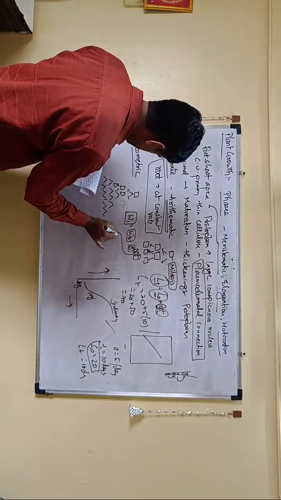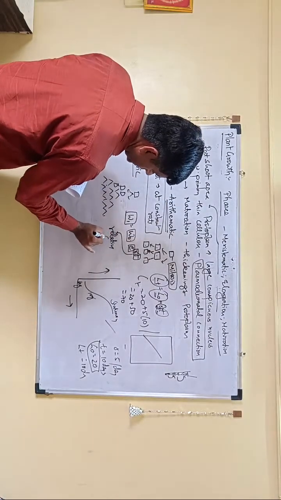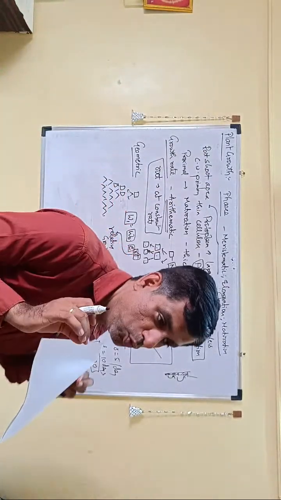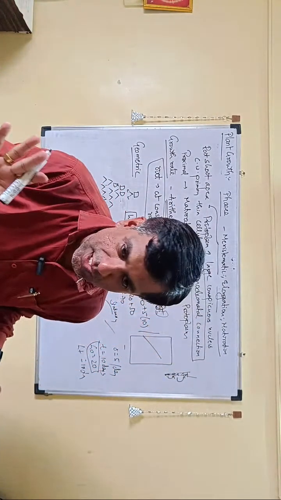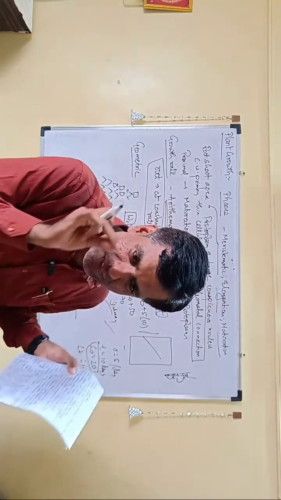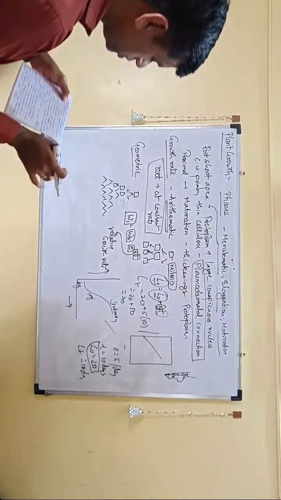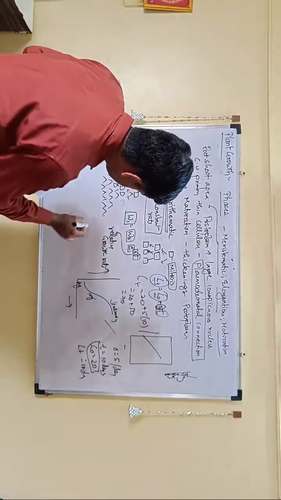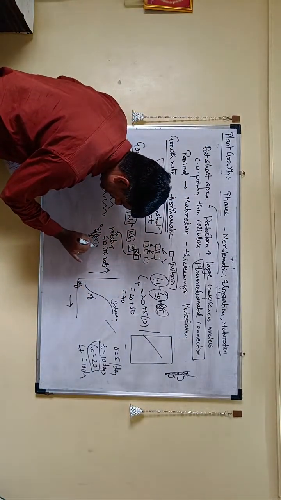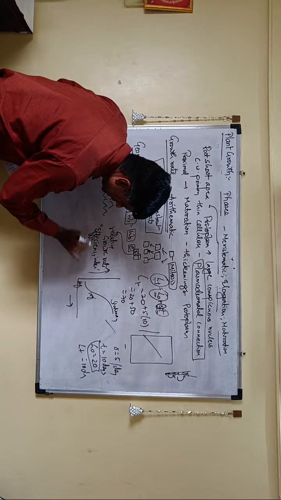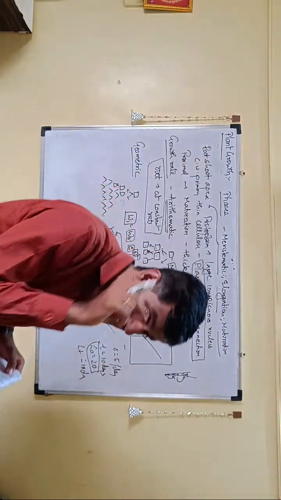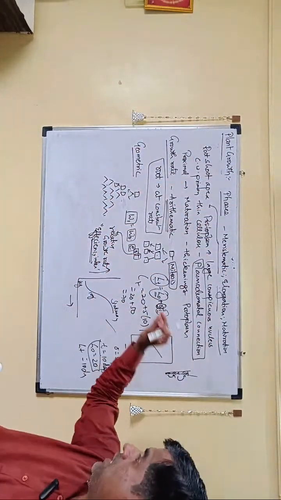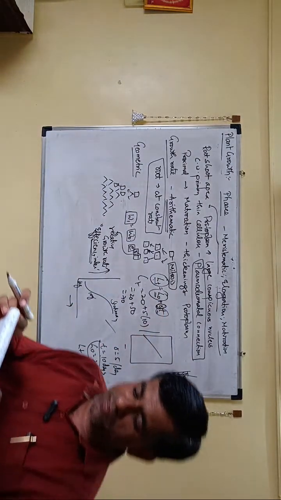R, I told, R is what? Your relative growth rate. R is referred to as relative growth rate. I'm carrying this so that I don't want to add any extra word or miss out any word. I want to go one by one what is given in the NCERT. So R is your relative growth rate, the ability of the plant to form new plant material, and they have referred to it as the efficiency index. So the point to be remembered here is that it is the efficiency index. R is the intrinsic growth rate, R is the ability of the plant to form a new plant material, R is the relative growth rate, and R is what is called your efficiency index.